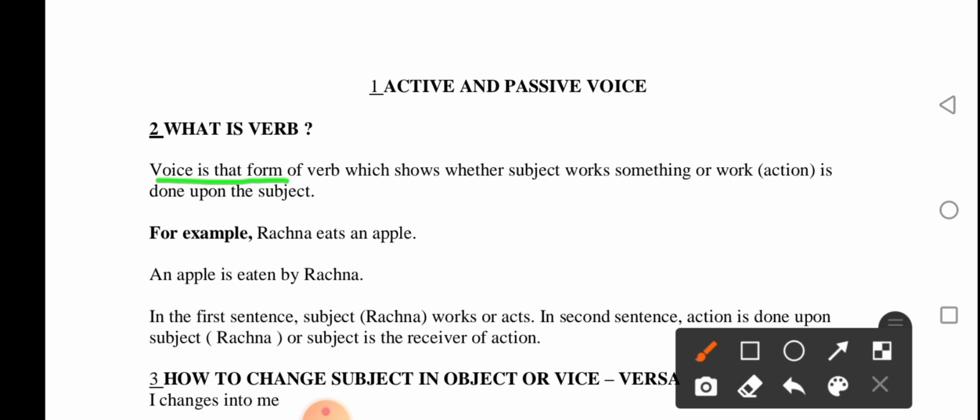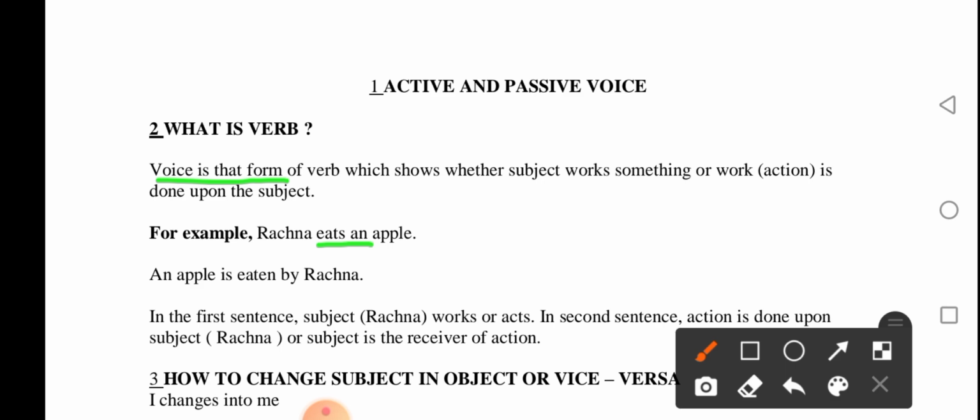Here there is a verb which binds the object and the subject. So this is an active voice because Rachana is the subject. The subject is doing something, or applying an action on an object. So that's why this is active voice.